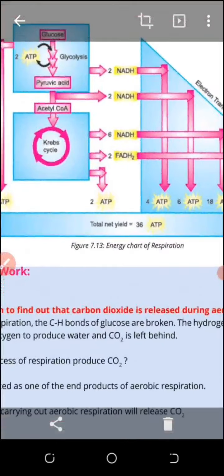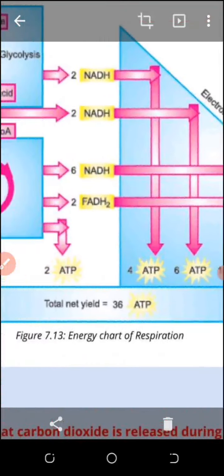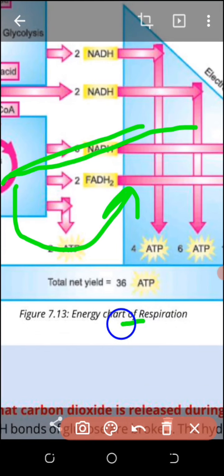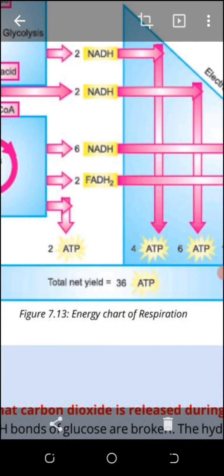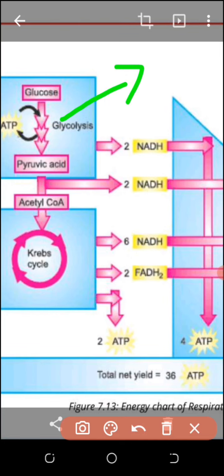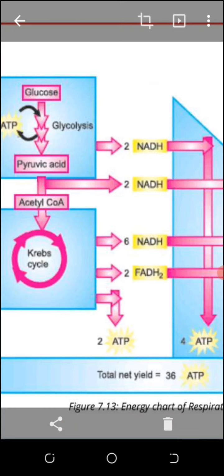So this is the cycle. It will tell how many ATP molecules will be produced. One glucose molecule produces 36 ATP molecules. It is clear from the figure. Now you can see glycolysis, as I told you, takes place outside the mitochondria. Now I will explain once again how many NADH will be produced in this cycle, one by one.